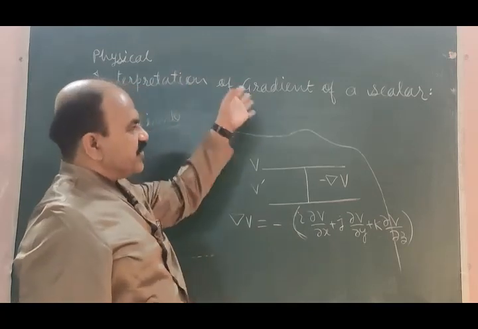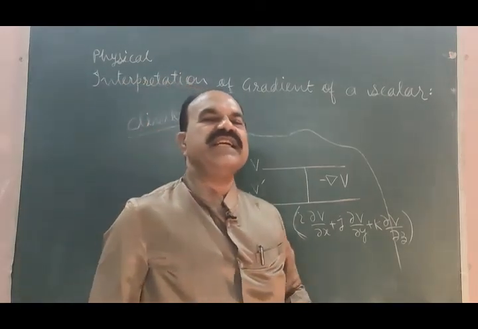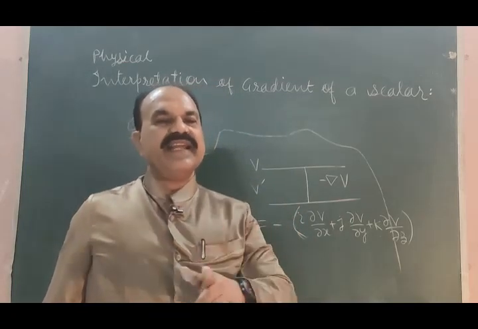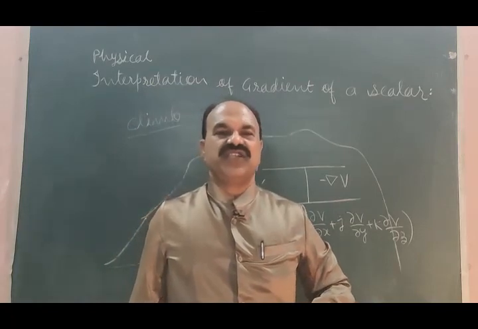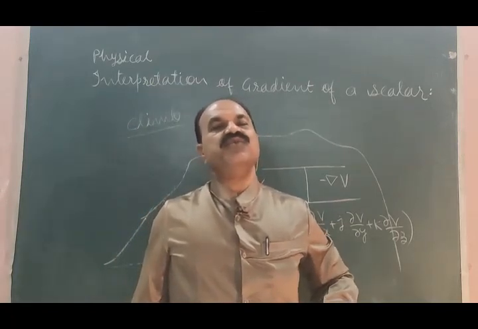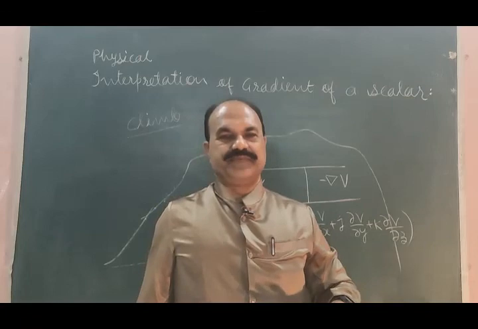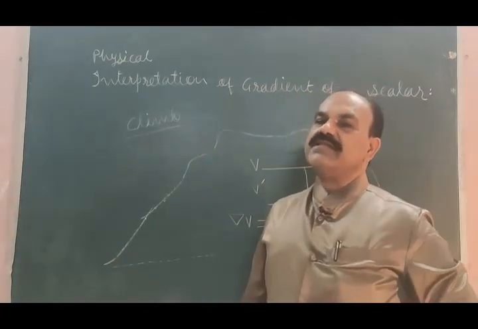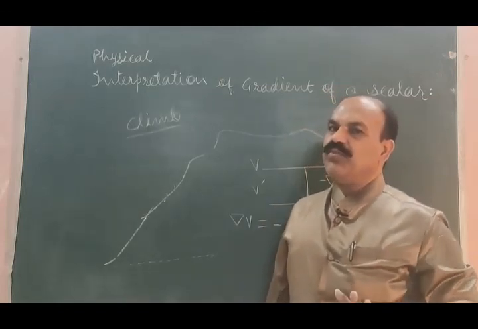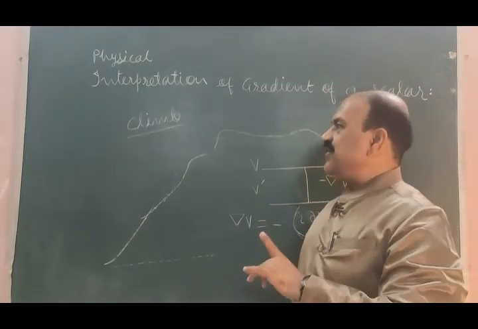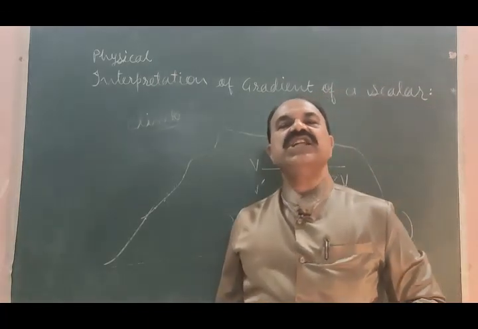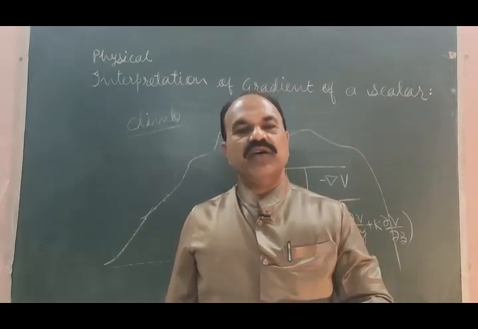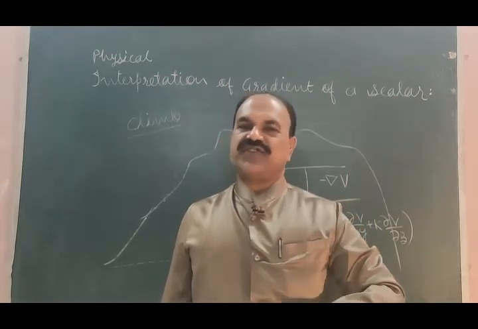Okay, so this is about the physical interpretation of the gradient of a scalar function. I have tried to explain these things taking 2 examples in a very simple language. Hope you understood. So this is about the physical interpretation of the gradient of a scalar function. Thank you.